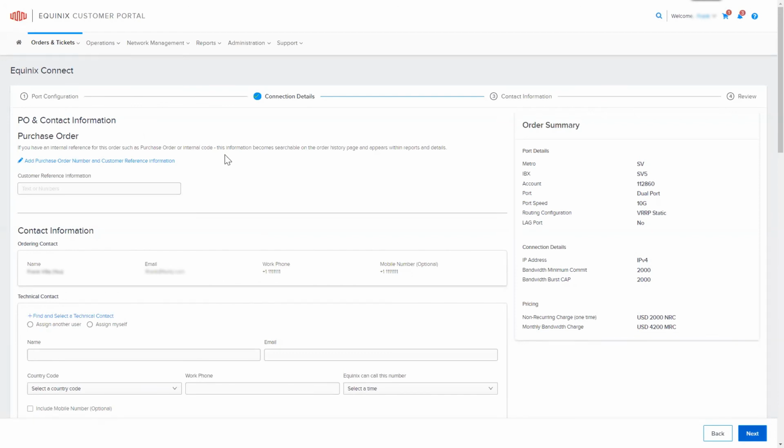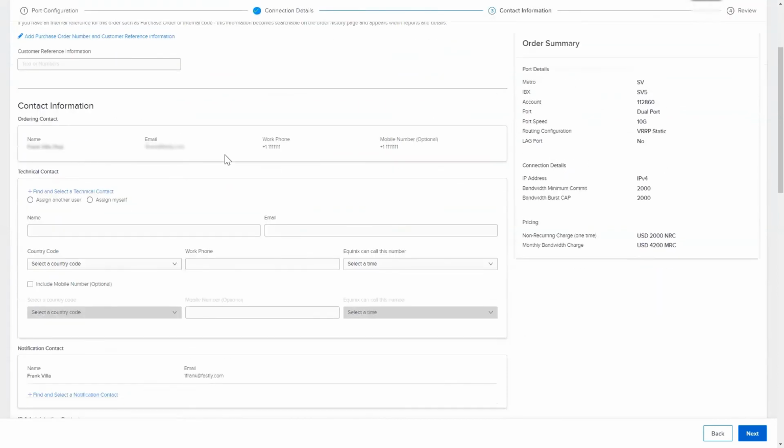Now the rest is the same as any other order. You go through purchase order and contact information. You sign and submit.